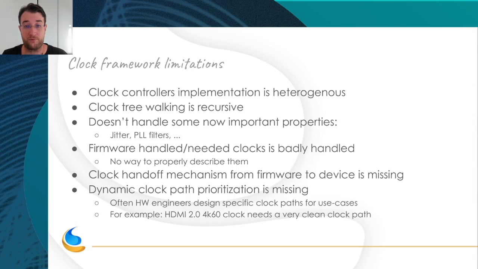So how to tell that in the DT, for example? You cannot. There is no proper way to describe it. Today we set the clock as critical, for example, in the controller, but it's not the right way to do it.